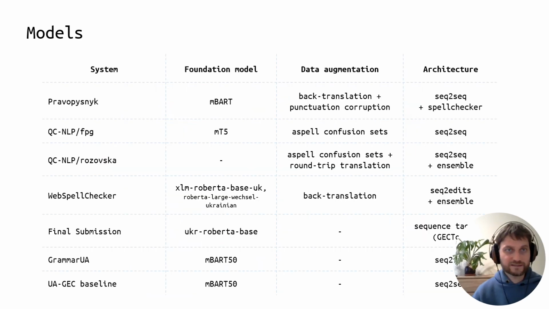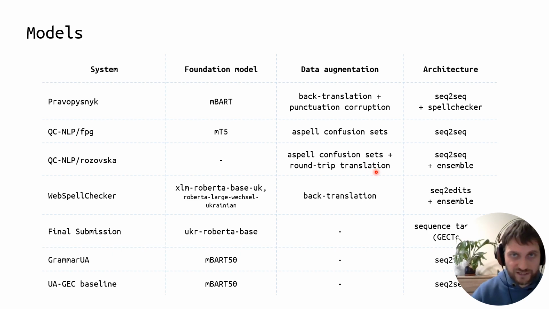Let's take a bird's eye look at what the submitted systems look like. We can see that most of the models are based on some form of pre-trained transformers. Only one system has been trained from scratch. The best performing systems utilized data augmentation techniques. Typically, they introduce synthetic errors to clean data by doing either back translation or round-trip translation, and also using spell checkers.